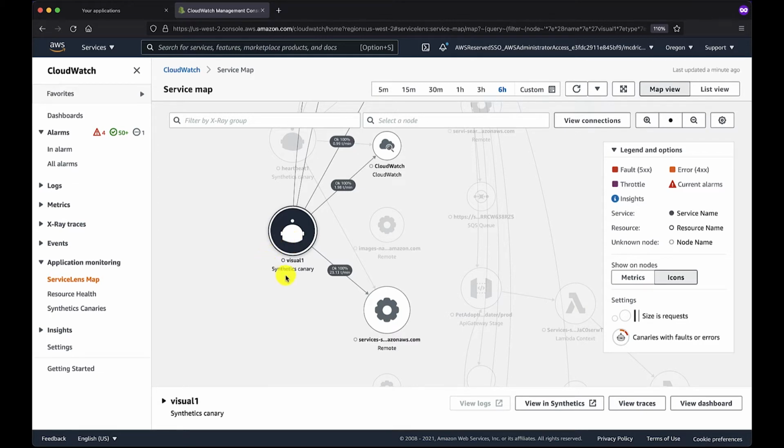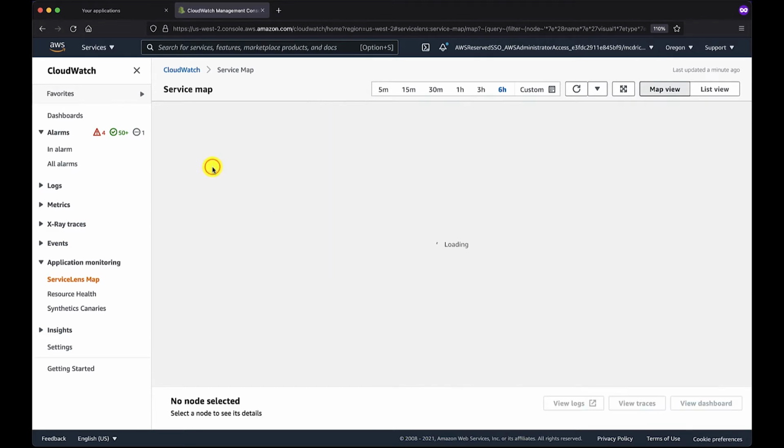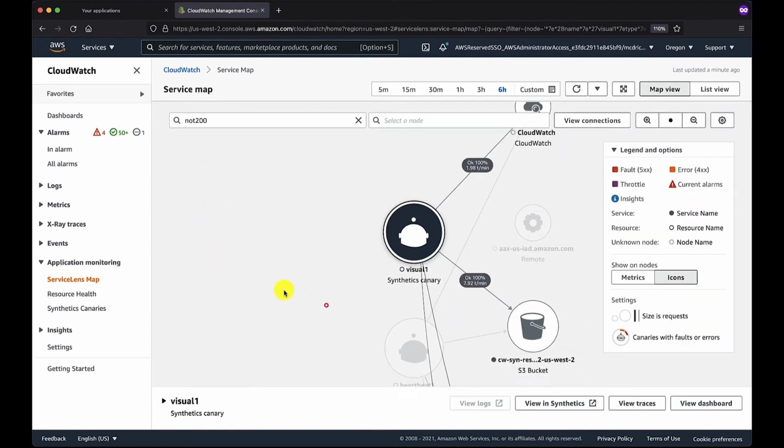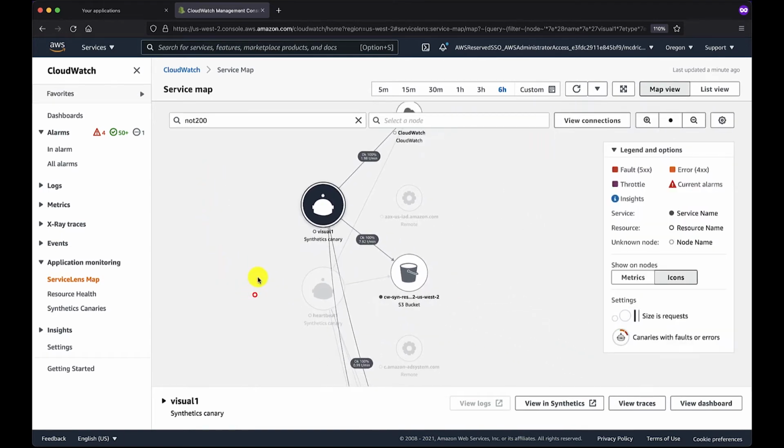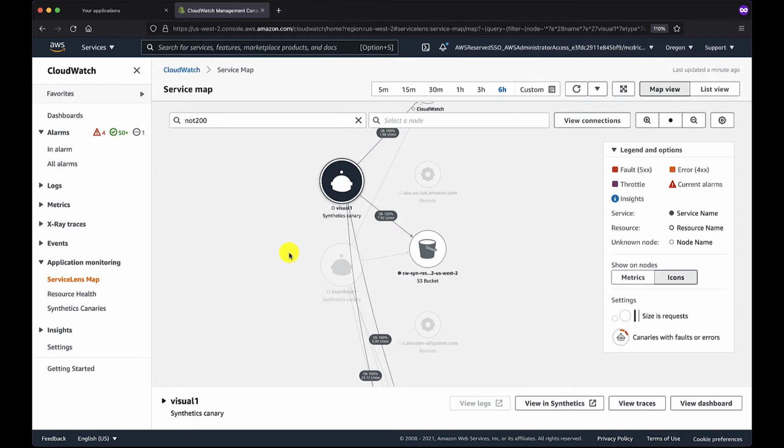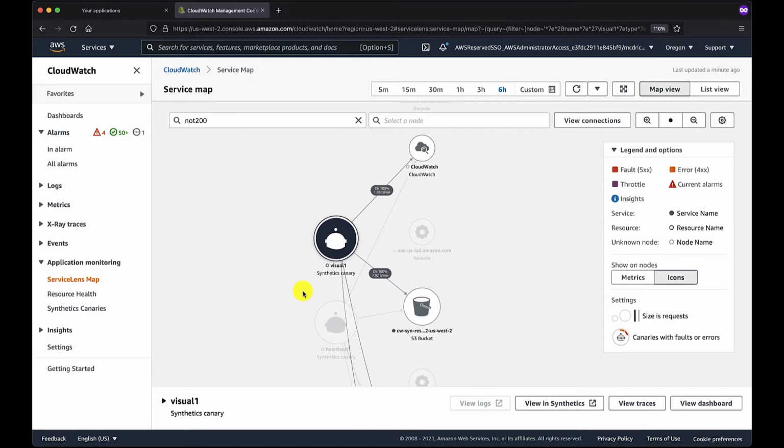Now, our first stop is going to be examining some trace data that has been collected specific for requests that have not returned a 200 response code back to the requesting client. This particular request that I've highlighted was generated by a synthetic canary.